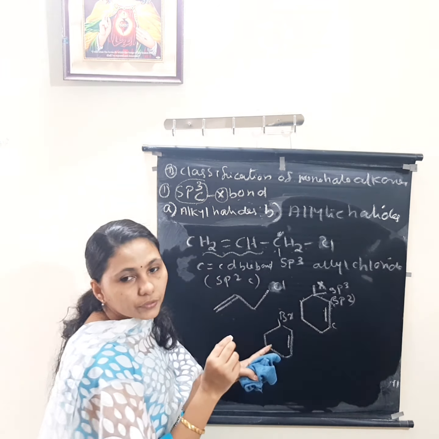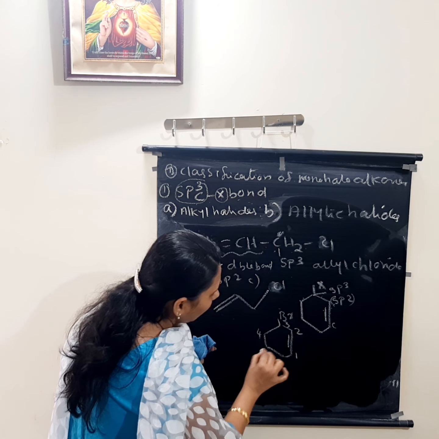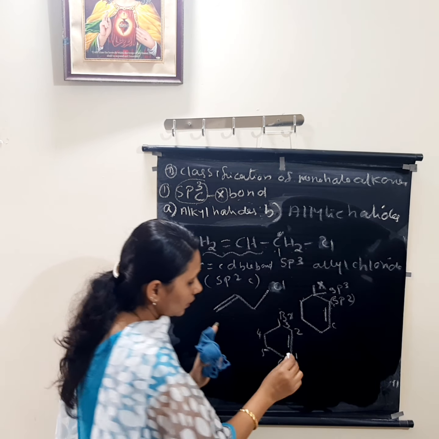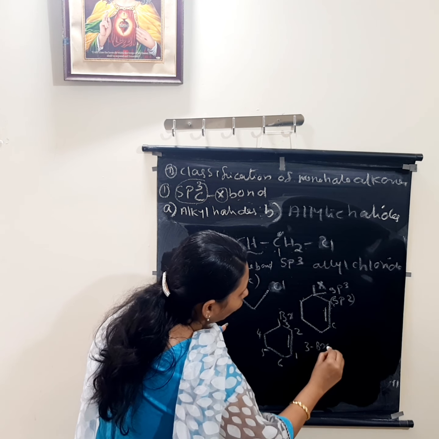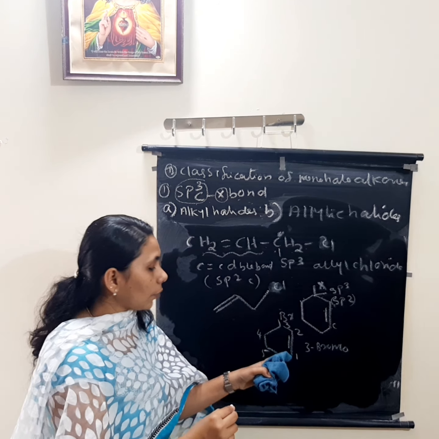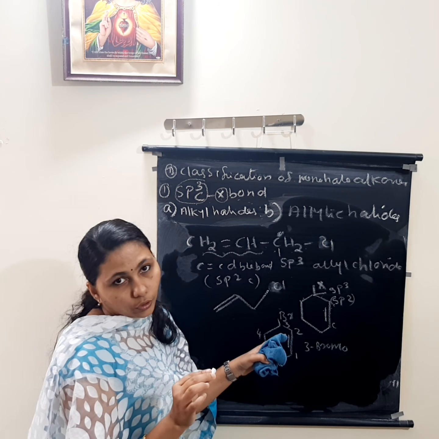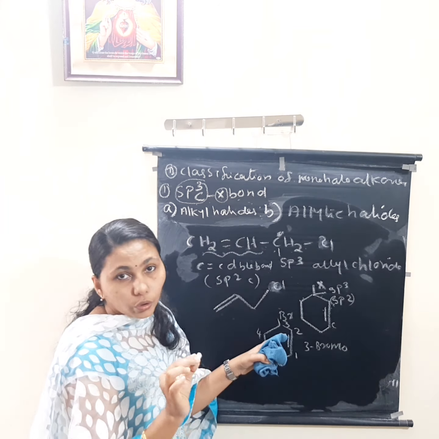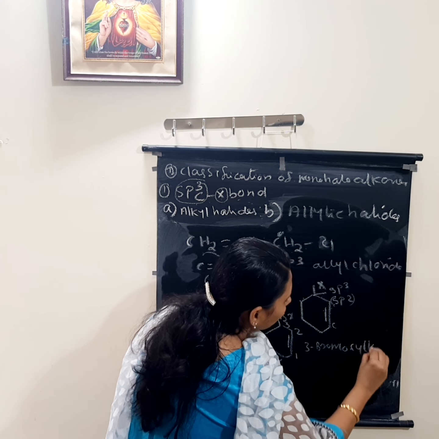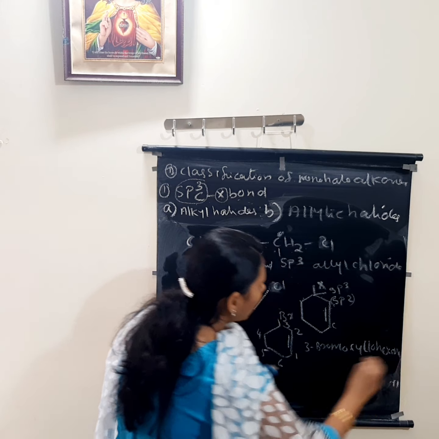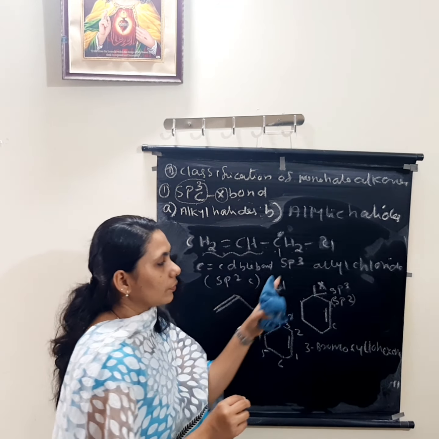Okay. So what is the name of this compound? 1, 2, 3, 4, 5, 6, nomenclature is coming. Now I am just saying the name of this compound. Third position bromine, so 3-bromo. It is not aromatic. It does not have alternate double and single bonds. It is only a cyclo compound. So 6 carbon atoms are there, so we can call it cyclohexene. What is the name? 3-bromocyclohexene. It is also an example of which one?